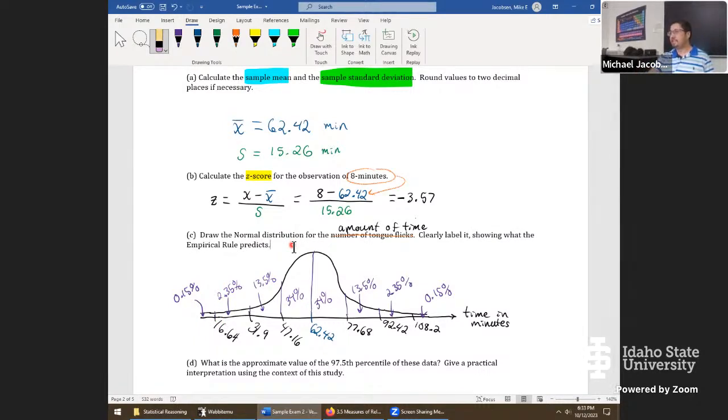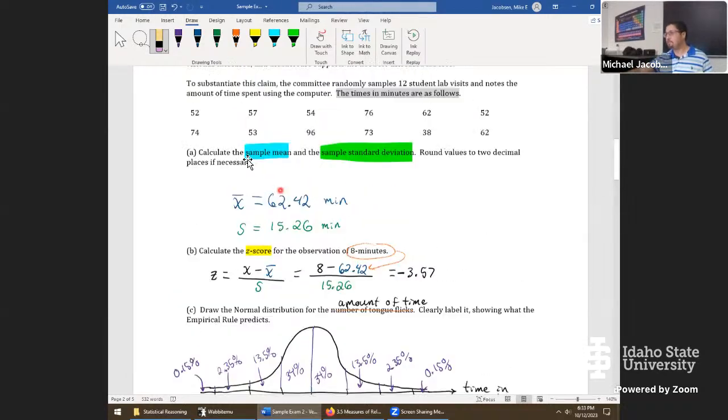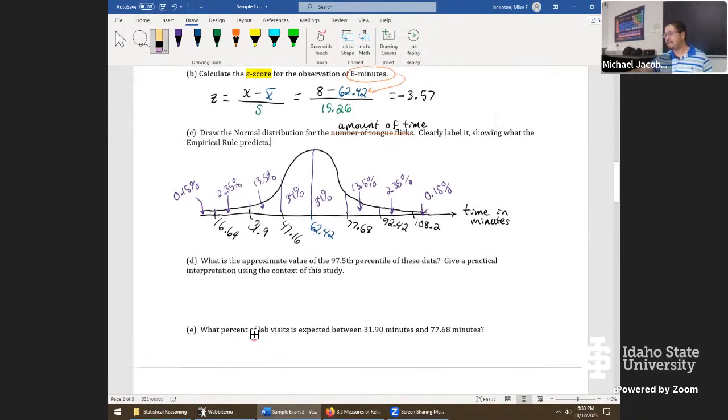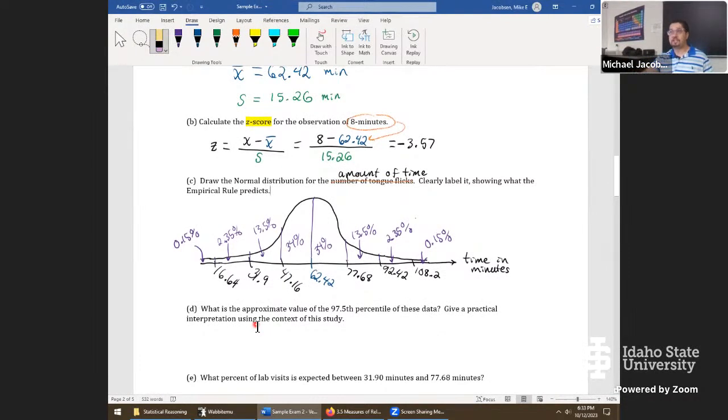Okay, I did want to mention again that this is a pretty decent exam question that we should expect, but I can't make all of the exam questions this long. For example, this is parts A, B, C, D, and E. I would have to shorten this up for a real exam. Something would have to come out. But let's keep on going through this.